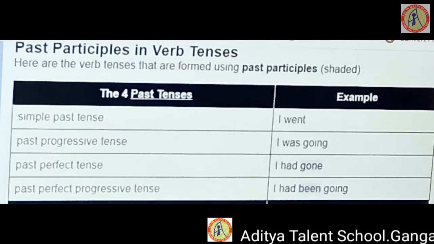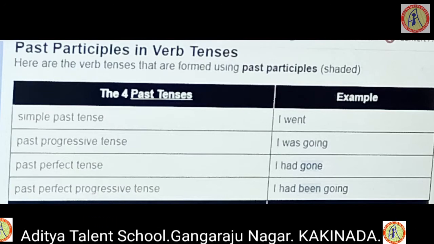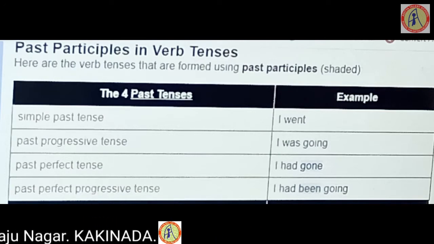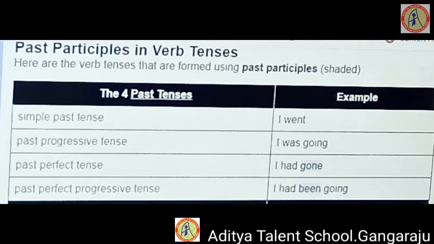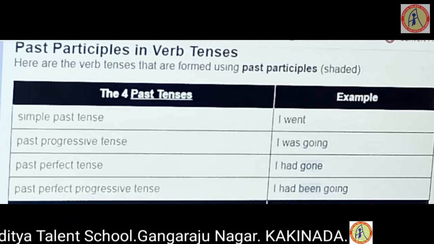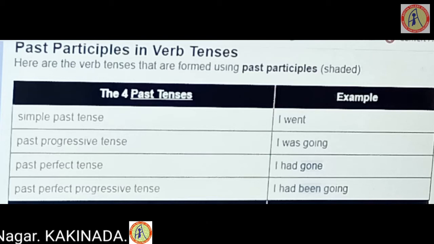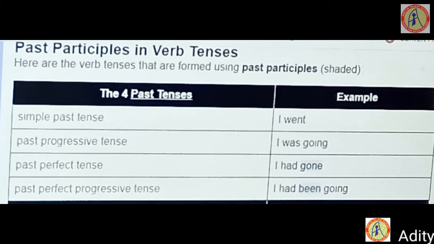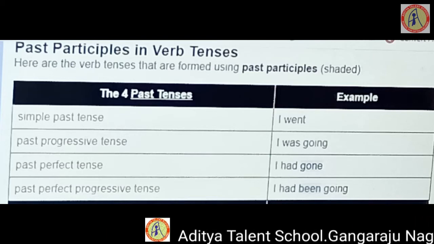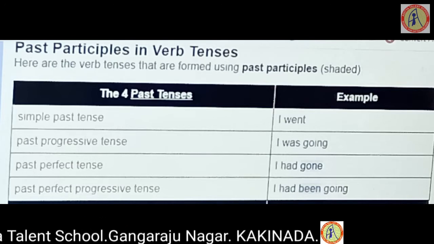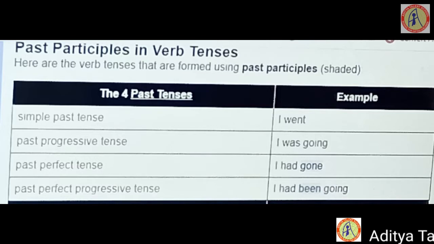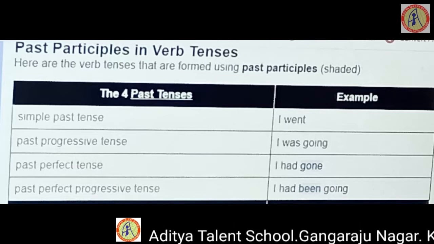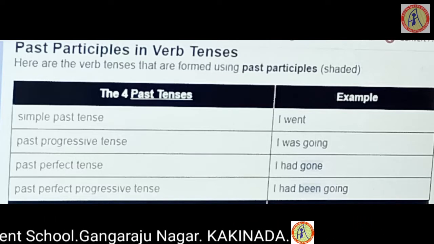Going with the past participle in verb tenses, they are used in this manner. Simple past, you all know. Go, past form is went. Here is the example given to you: I went. Past continuous, I was going. Past perfect, I had gone. Past perfect continuous, I had been going. This was already studied by you in the previous classes even.